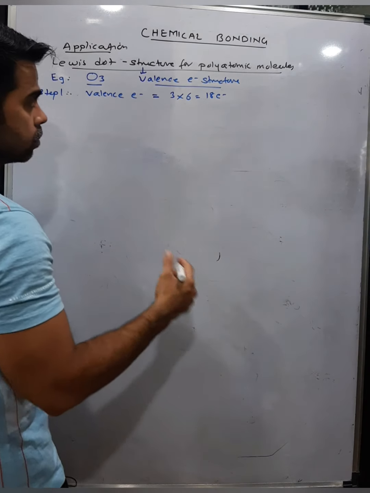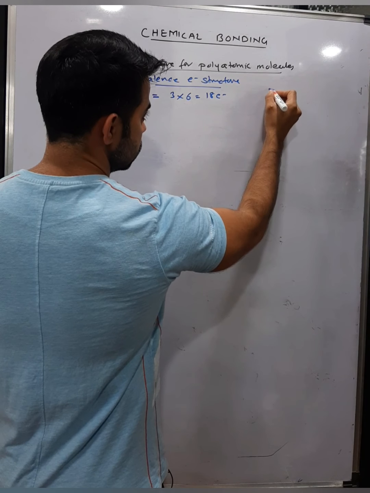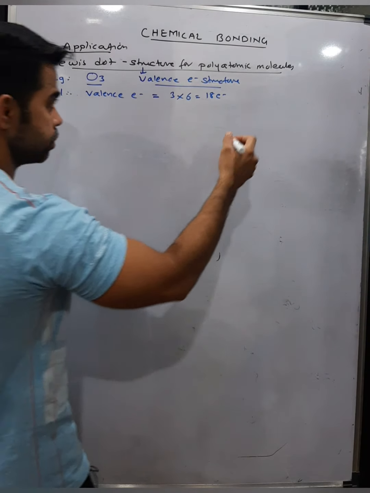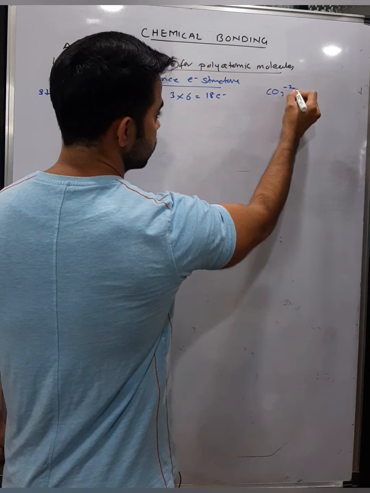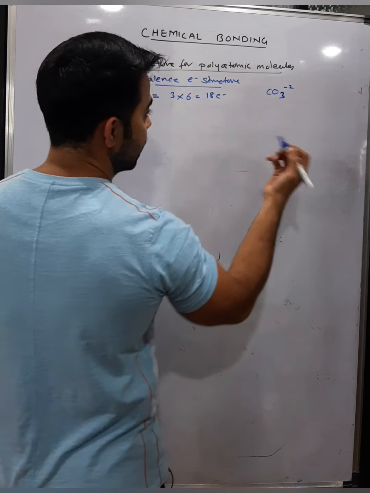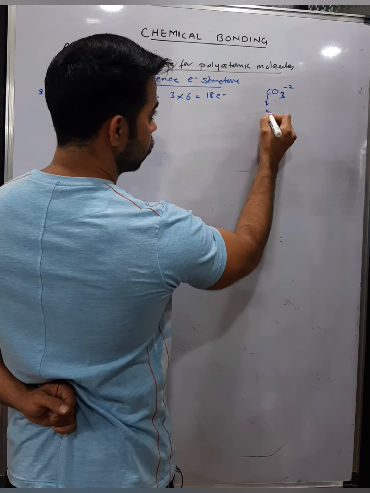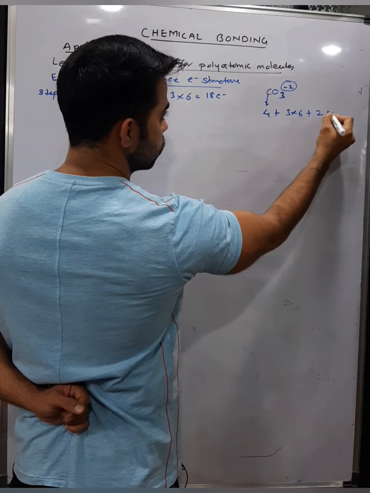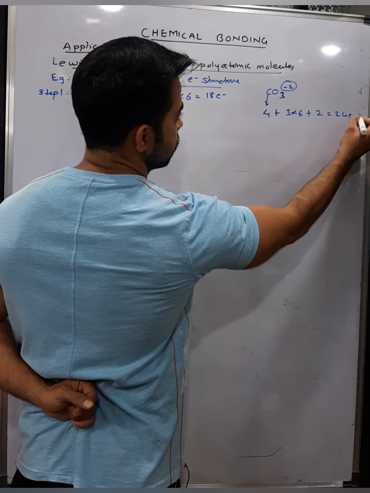Now suppose sometime I give you a species which has a negative charge on it, उस पर नेगेटिव चार्ज है. For example, if I write down CO3 2-, and I ask what is its valence electron. So for carbonate ion, carbon outermost electron is 4, oxygen 3 into 6, plus they have 2 extra electrons, so add 2 to it. So 18, 19, 20 plus 4, 24 electrons.